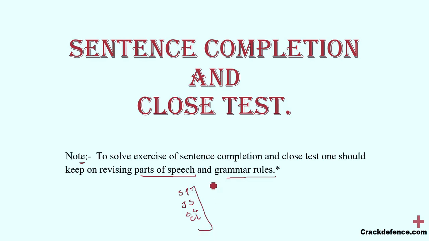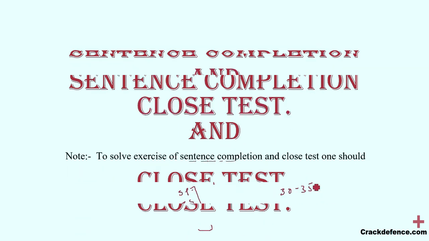So studying only one section is useful to grab more and more questions regarding 3-4 sections in one examination. If one gets adept in these grammar rules and parts of speech, he can easily solve 30 to 35 questions in any UPSC examination. Now we'll start with our video.